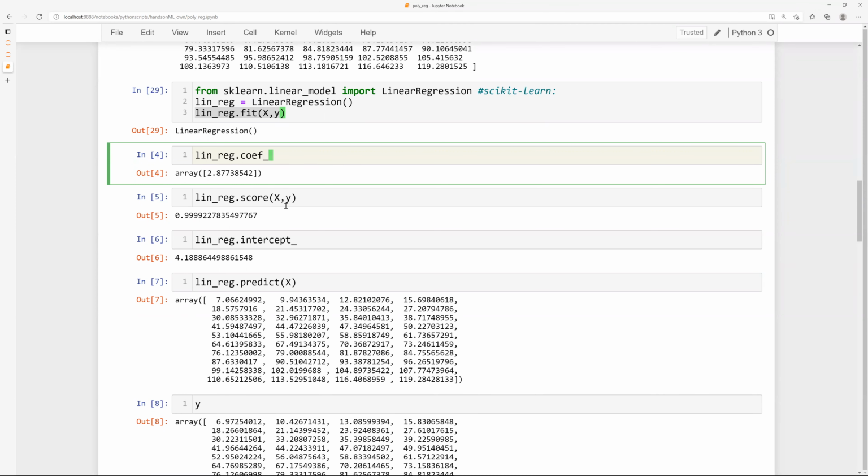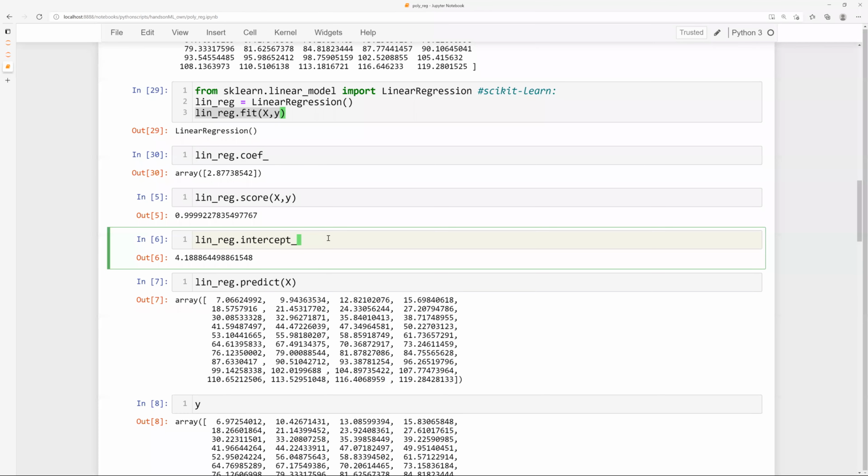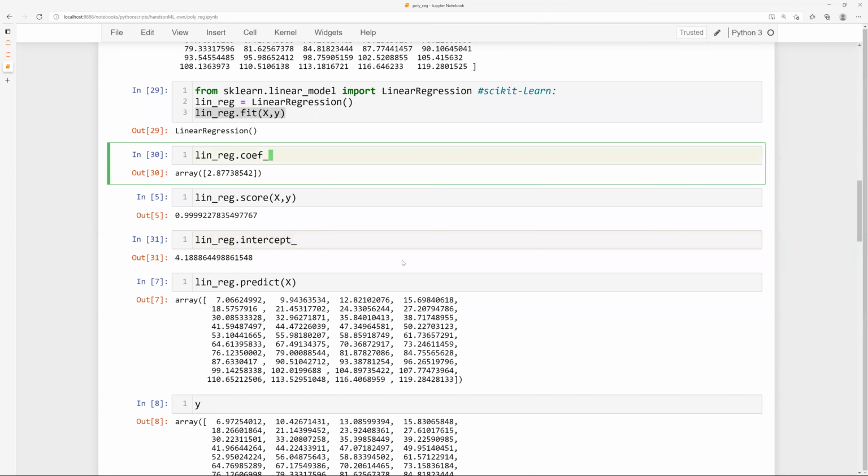Is that correct or no? Yes, sir. Okay, so when I call this particular value, I get 2.877, and when I call the intercept, I get 4.1888. So what did you guys get? This is the same data set, exactly the same that I had for the previous assignment. Can anybody tell me what your values were for the coefficient of x? Please look at your assignment and tell me what the coefficient of x was.